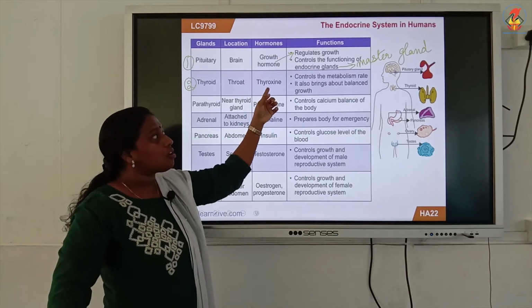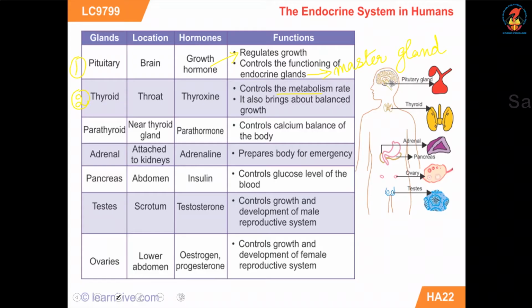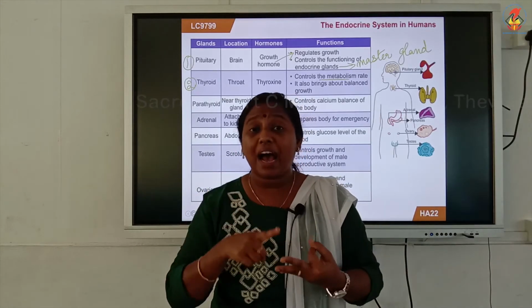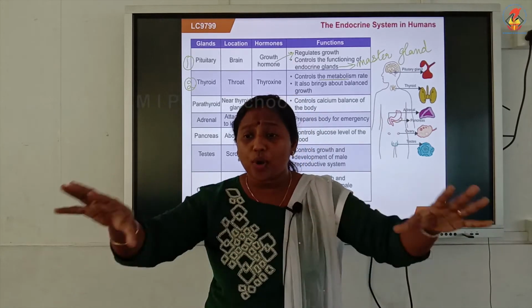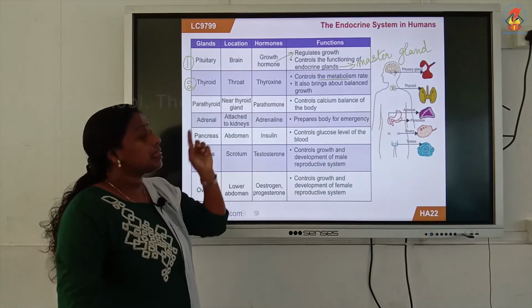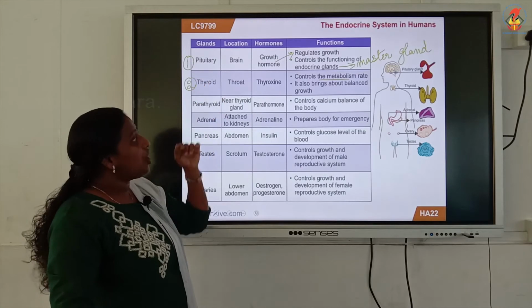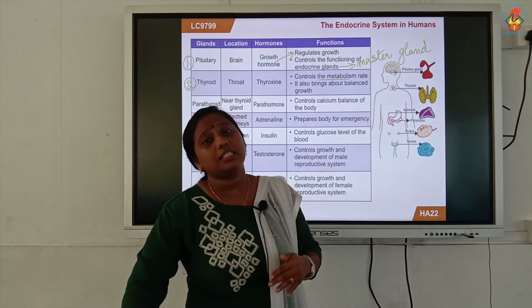Okay, and this thyroxine will control the basic metabolism of your body. The overall metabolism. Metabolism means the sum total of all the chemical reactions occurring inside your body. There will be carbohydrate metabolism, protein metabolism, and fat metabolism. All this metabolism is overall controlled by the hormone called thyroxine, and it is released from your thyroid gland. And this thyroxine will help your body to bring about a balanced growth.